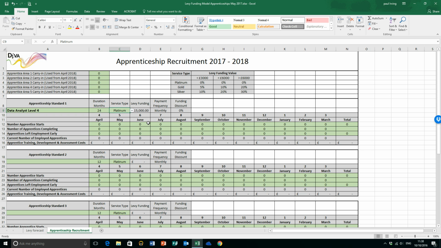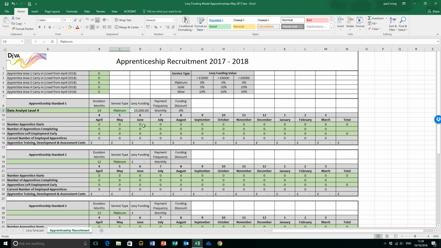The service type is something that is unique to DiVA. So this is something we use for our clients. And this is about a differentiated service. And this will come into effect from May of next year when the first apprentices start on the levy. What we're offering is a full wraparound service, which we're calling Platinum, down to a lighter service, which we call Silver, with gold there in the middle. And that reduces the amount of funding required to train and assess that apprentice. Okay, I'm going to move that back to Platinum.